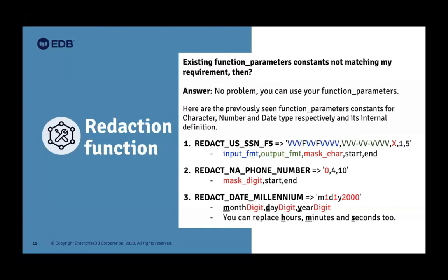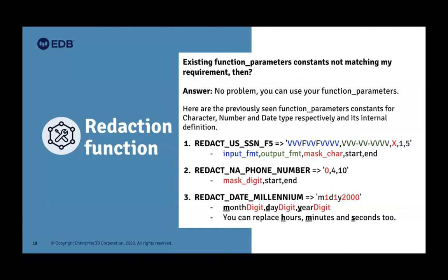Okay, for the numeric type, the North American phone number, the masking digit is 0, so all the digits that you want to replace will be replaced by 0. That is the first. Second is the start position and end position. We are starting from the 4th position. We want to show the first 3 digits, and the rest will be replaced by 0, that you need to specify.